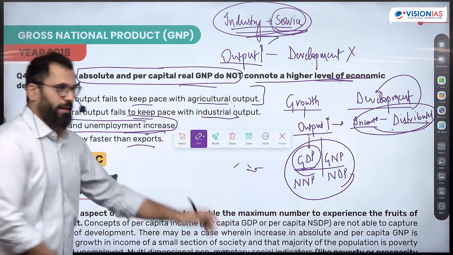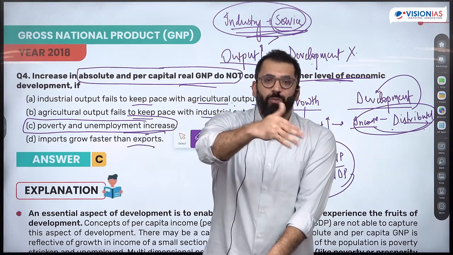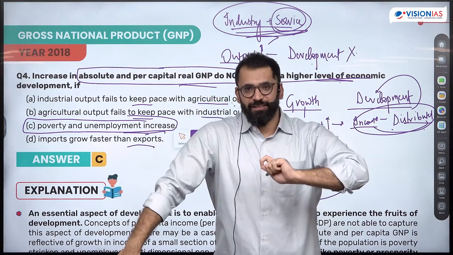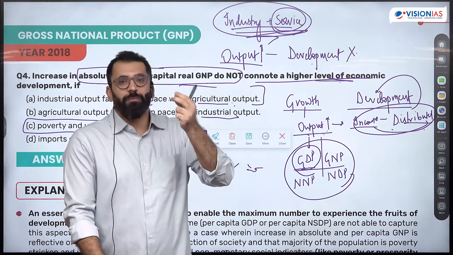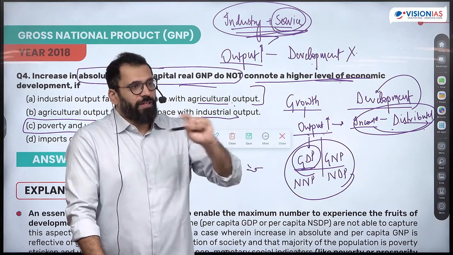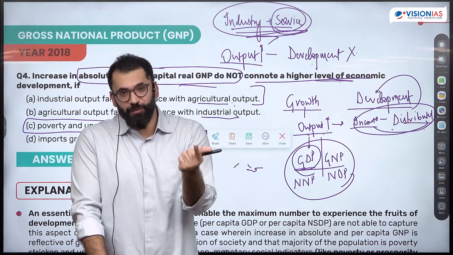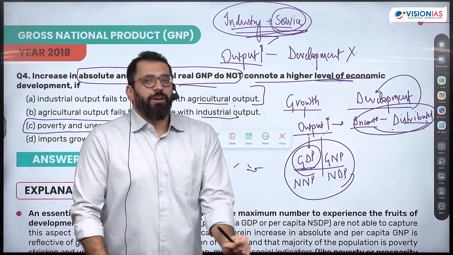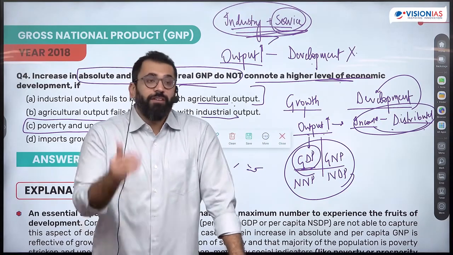Is it clear? The third definition of development changed, what you talked about capability, human development. 1990 में it said it's not just about economic factors. मान लिया growth हुई, मान लिया poverty unemployment कम हुई, but do the people know what they want to do with that income? And also whether all of the people in the country want income. Some people might be happy without the income also. This is where 1990 the Human Development Report came in. Capability approach, Amartya Sen and Mehboob Haq. They gave Human Development Index.